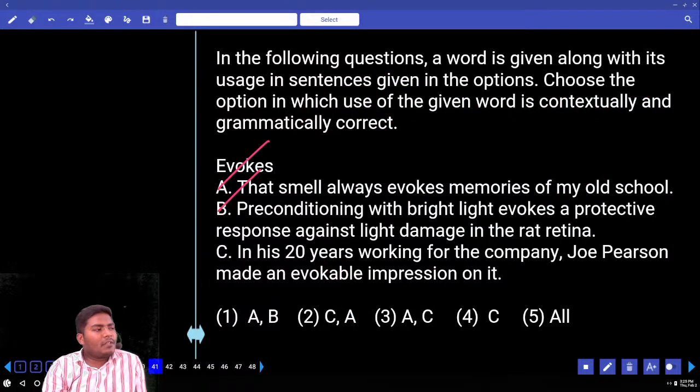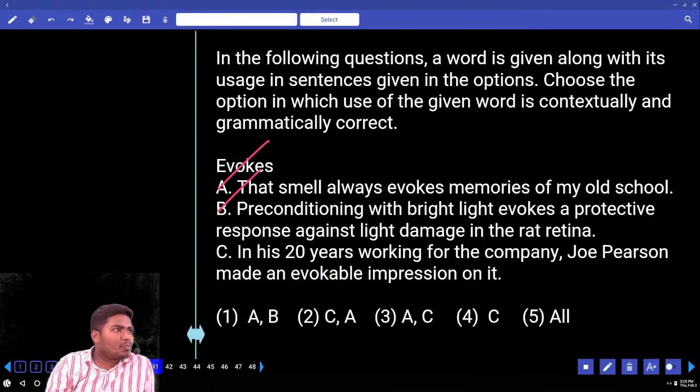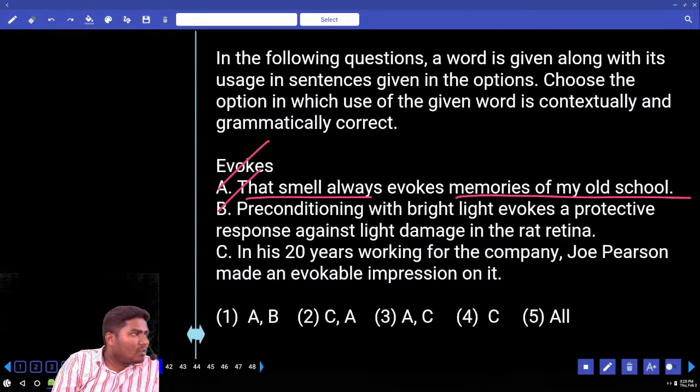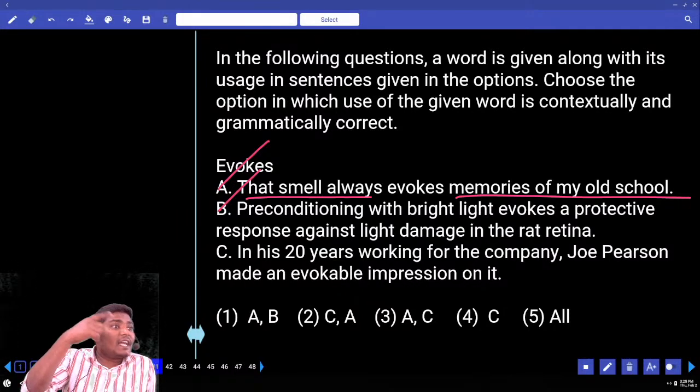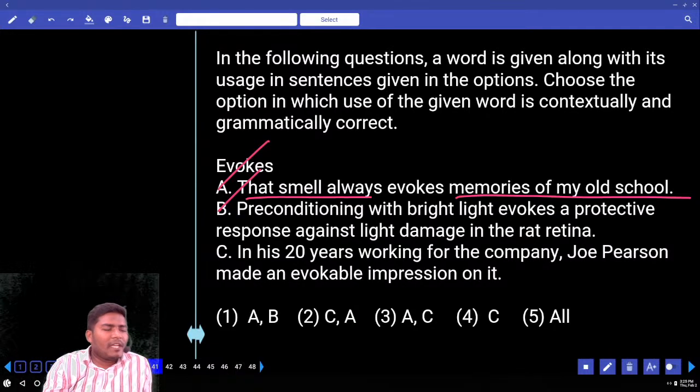Now check the meaning and tell me the first one. Is the first sentence correct in its meaning? The smell always evokes memories of my old school. Can you use this or not? What is the meaning of evokes here? It is simply the meaning of recollecting. See, some people have the habit of smelling new books. Do you know? Of course, boys may not do it. Girls have this type of habit. Like when petrol smell comes, what a smell. Yes or no? Yes. Even when the smell of new oil comes.